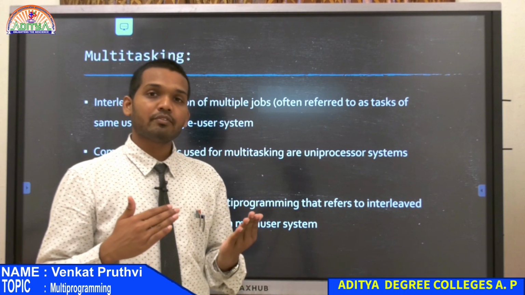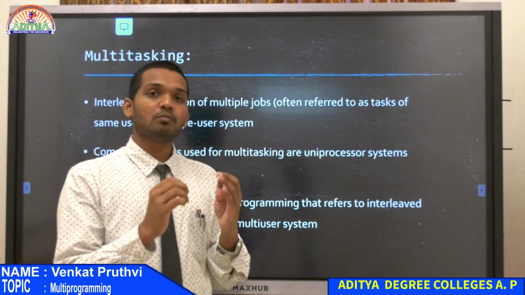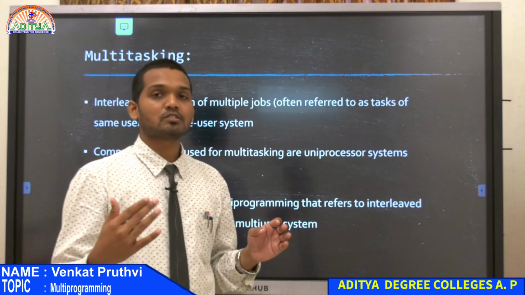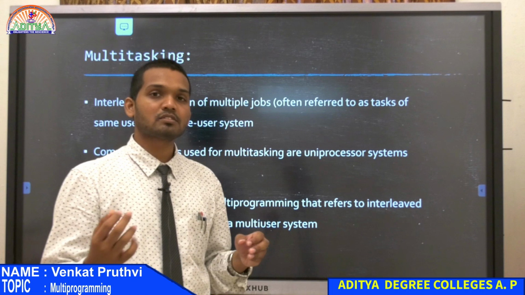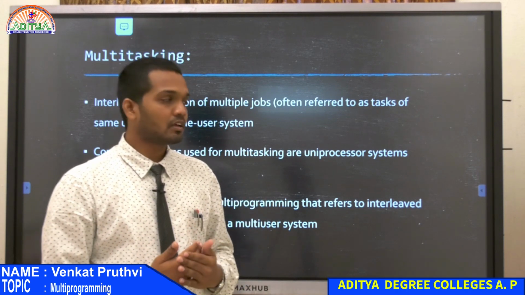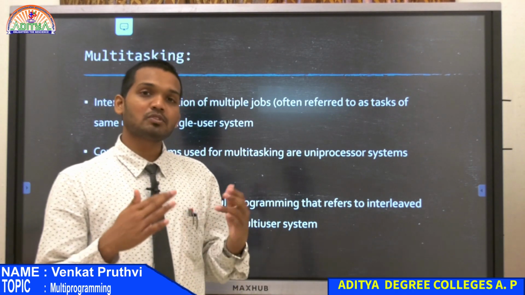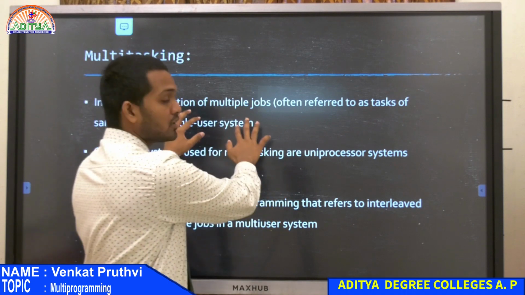But in reality, they are happening almost at the same time, but not at the same time, because it is all in nanoseconds and picoseconds, where the time taken is almost zero. So that is the reason we think about it like that. In reality, it is almost at the same time, but not exactly, and that too for a single user system.